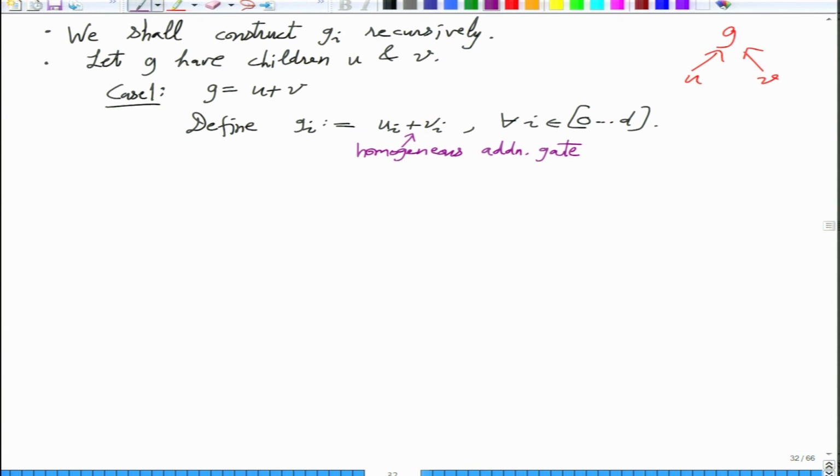And how much has the size grown? Not much, by order D, just an additive growth. So this is under control. So next is when you are multiplying, this will grow slightly more, because here, what will be GI?